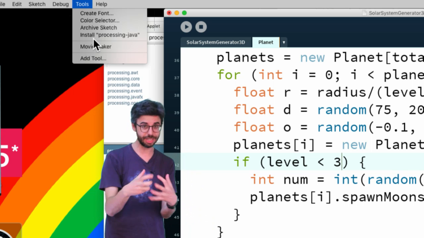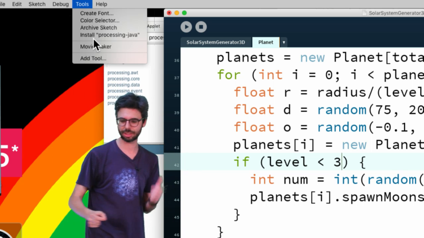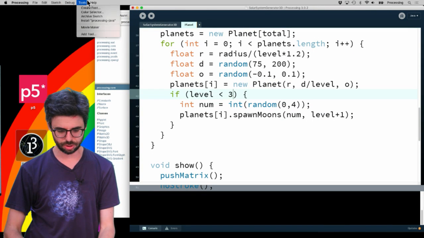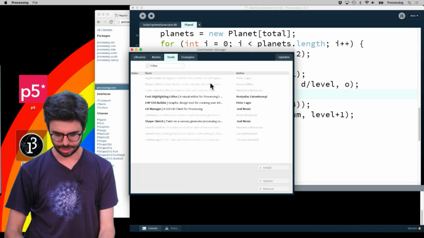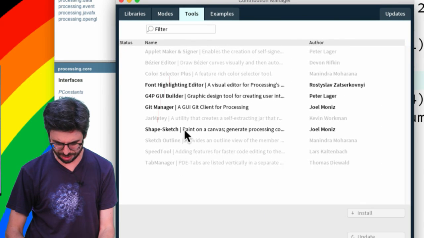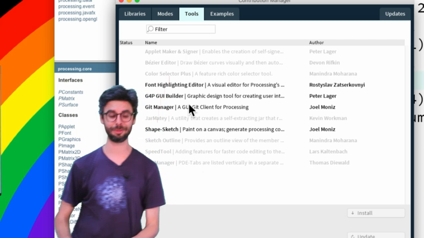So that's not a built-in feature of processing, but that's something that you could develop as a tool, and I'm pretty sure it exists already. If you want to look for existing tools, I can go to Add Tool, and we can look here and see, here's a bunch of the ones. I don't see one right now that's like sketch templating. But somebody should make one. That would be a great idea for a tool.